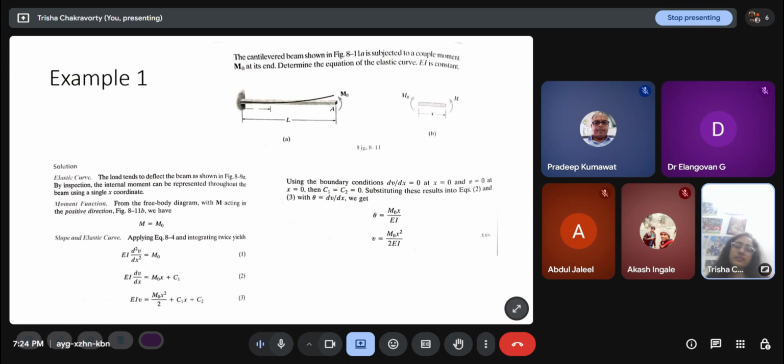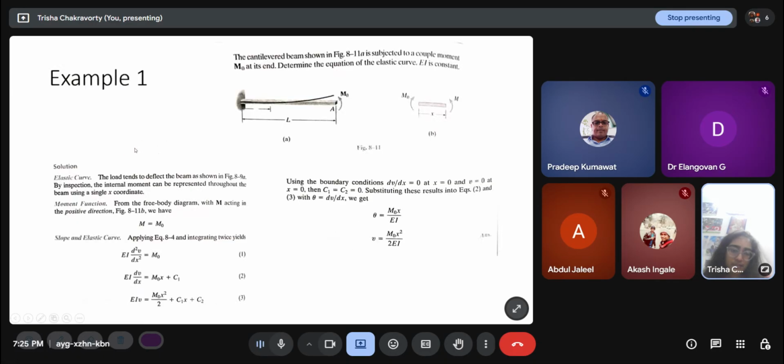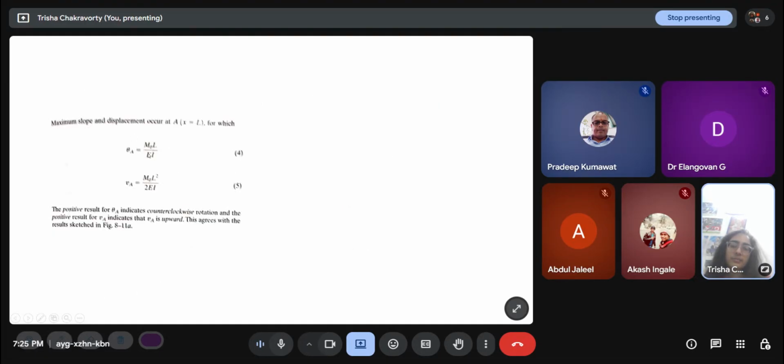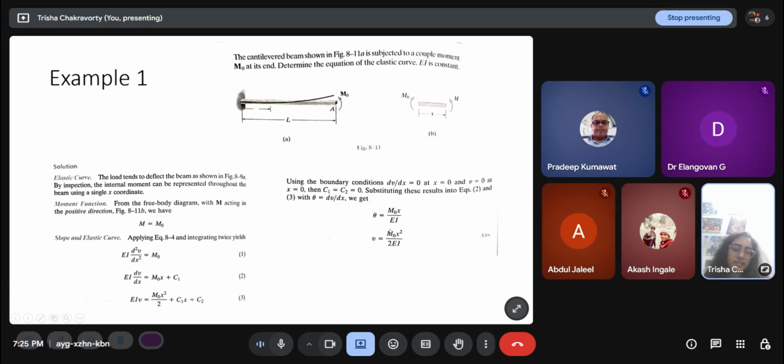Now, if you want to find out the maximum slope and maximum deflection, we know that to find out the maximum slope, d theta/dx should be 0. So if you do that, you will find that at x equal to L, the slope is maximum, and it is equal to M naught L by EI. And to find out the maximum deflection, we have to do dv/dx equal to 0, which effectively means theta equal to 0.